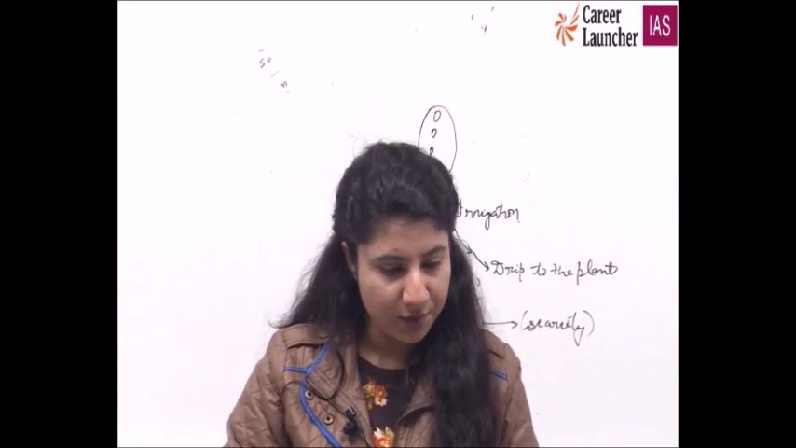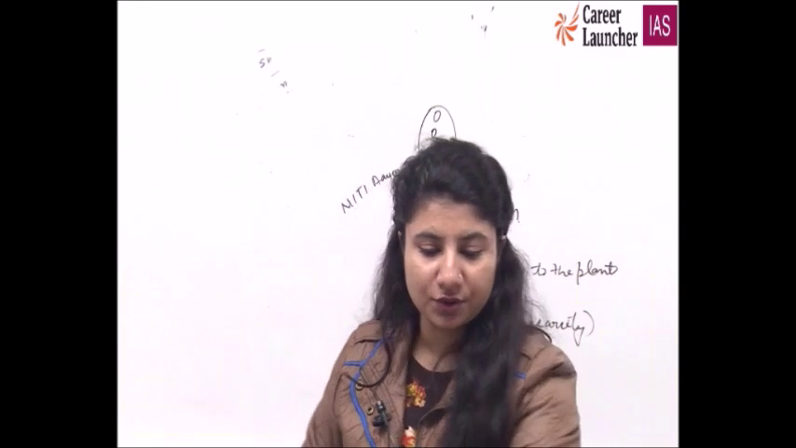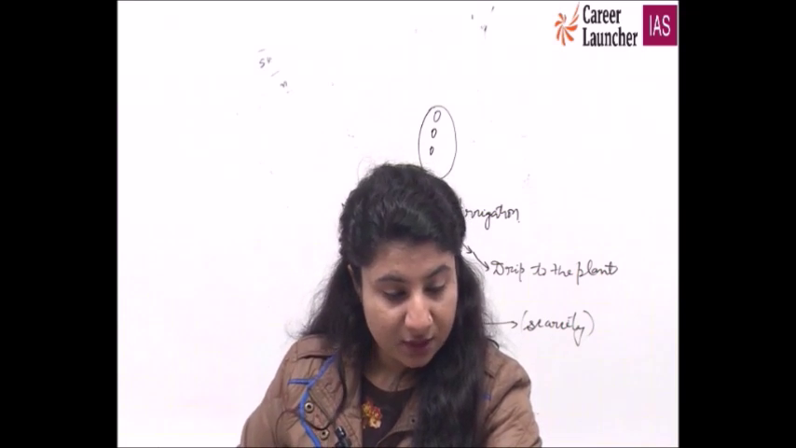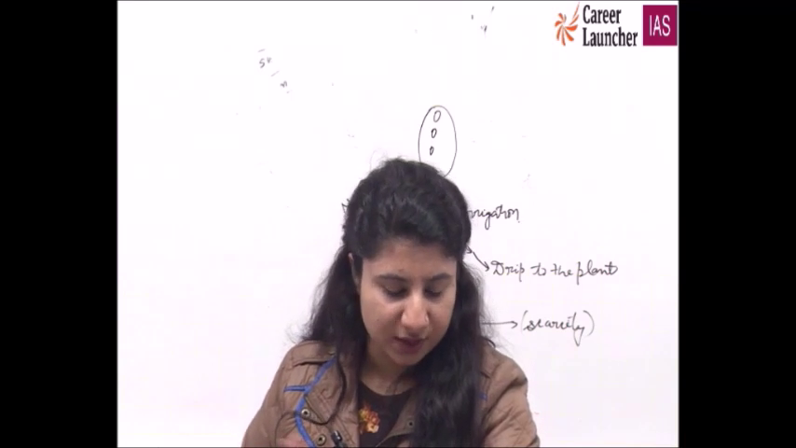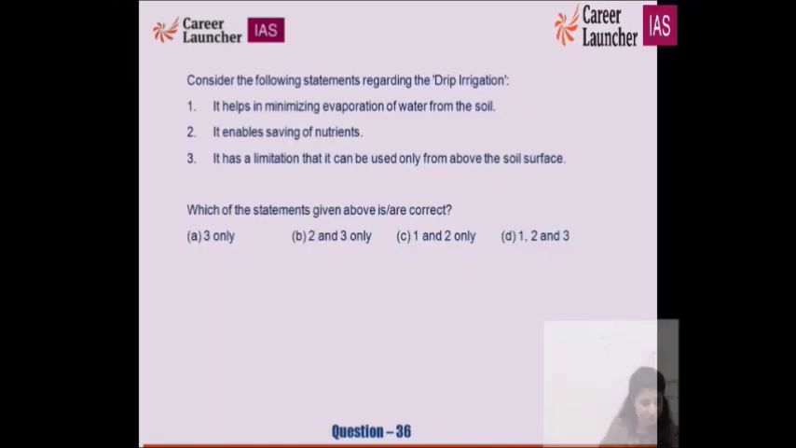Right? So, consider the following statements regarding drip irrigation. It helps in minimizing evaporation of water from soil. It enables saving of nutrients. Second statement is correct, right? It has a limitation that it can be used only from above the soil surface. No, it has no such limitation. It can be used above and below both. So the third statement is wrong, and we have to choose which of the statements given above is or are correct. So C for Cat, 1 and 2, they are the right option. Shall I proceed? I should.